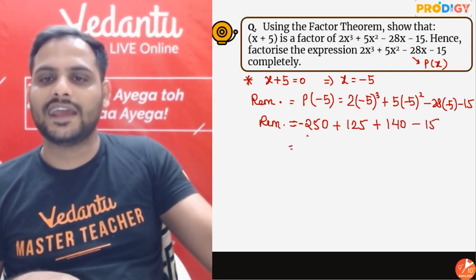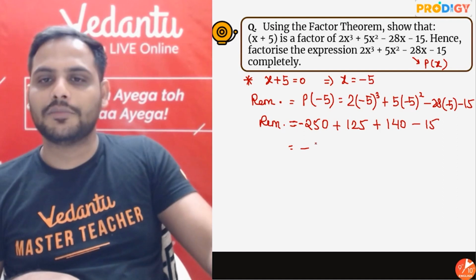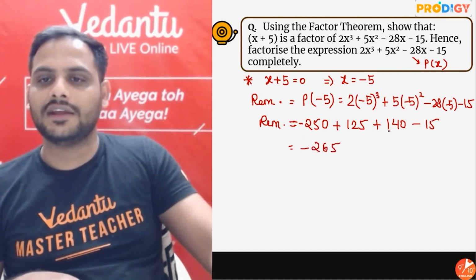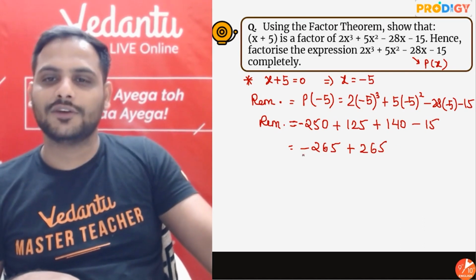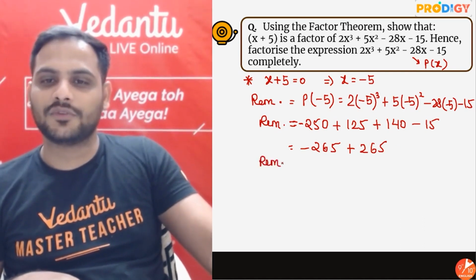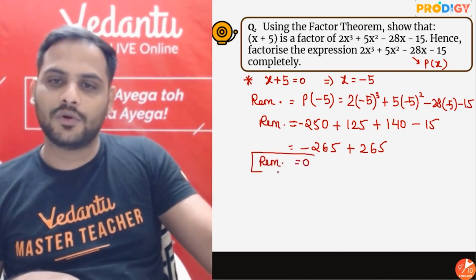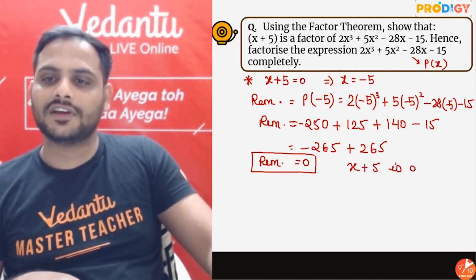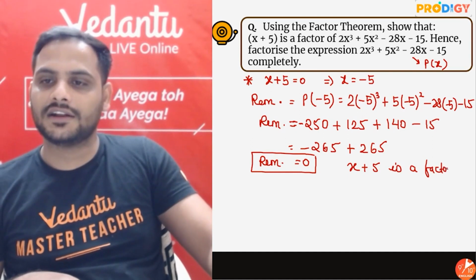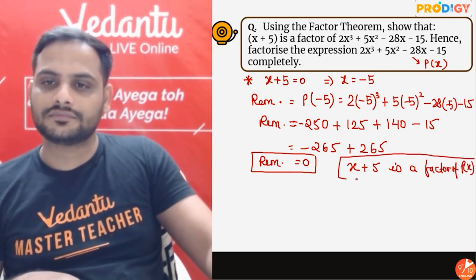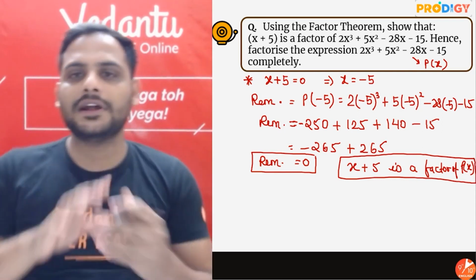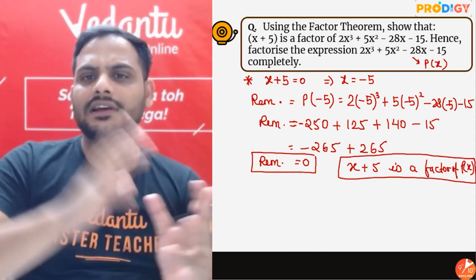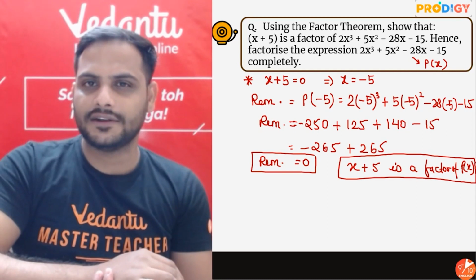So we are getting negative numbers. If I add, it will be minus 265, and here if I add them, it will be plus 265, which means remainder is equal to 0. And if remainder is equal to 0, I can clearly say x plus 5 is a factor of p of x. Now I can say very well that it will be a factor.